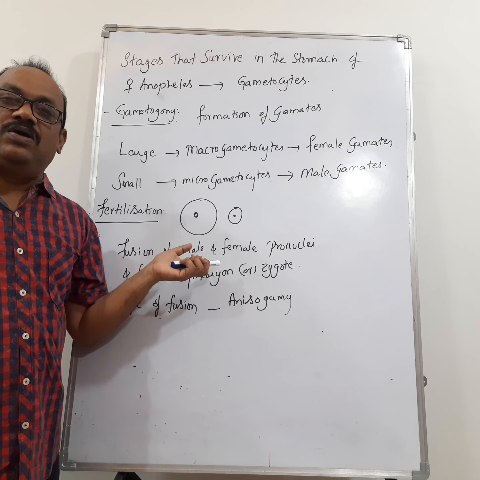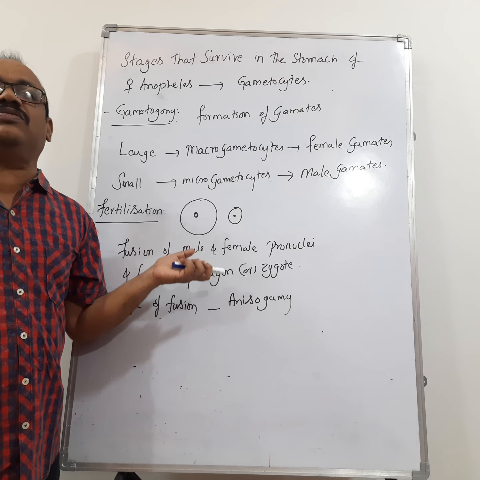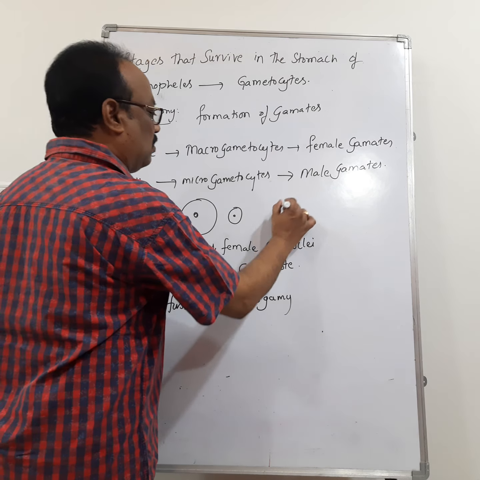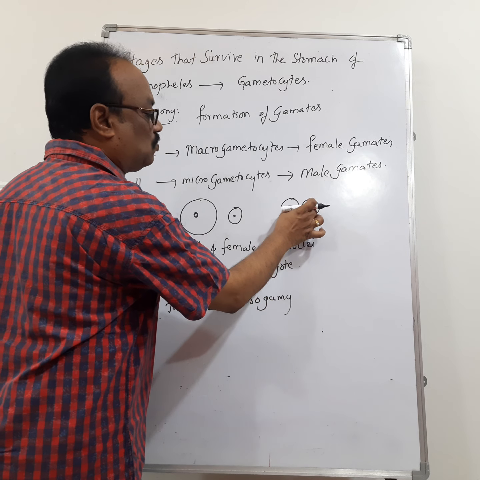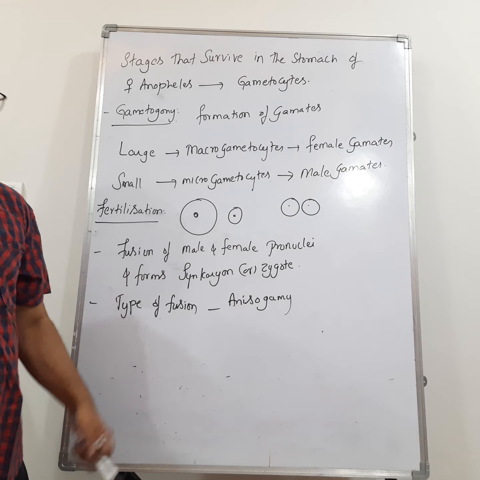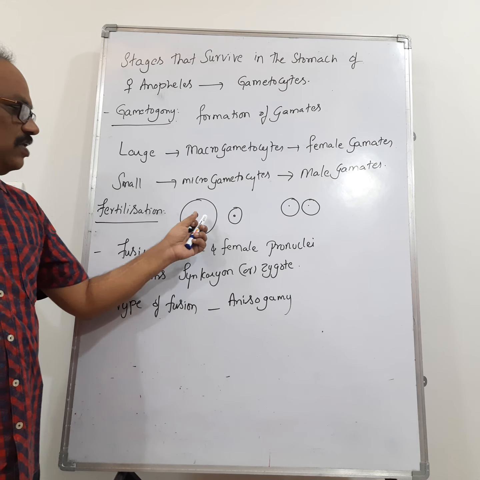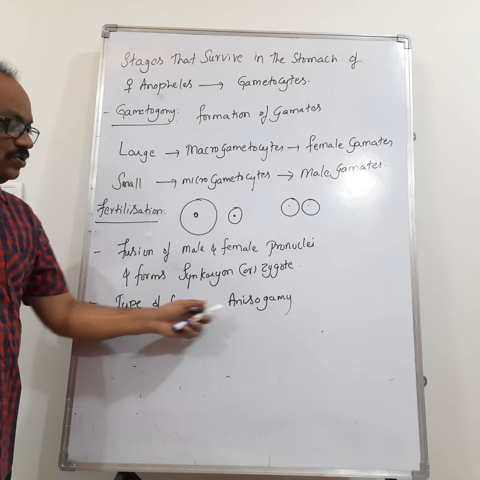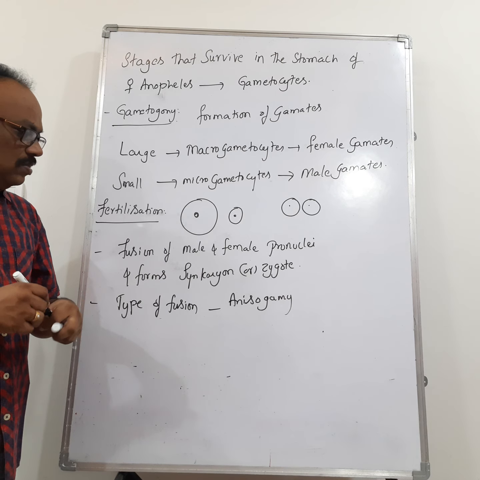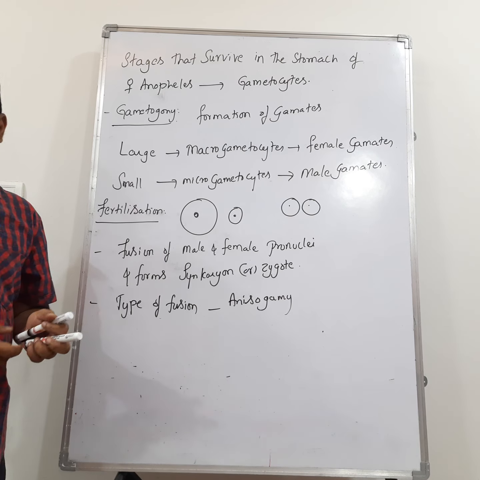Then what is meant by isogamy? Isogamy means fusion of similar gametes. Let us see. This is the same size and this one is also the same size. If the nuclei of these two fuse, then we call that one isogamy. And this one is called anisogamy. So this type of fusion is called anisogamy. Let us see in the continuation what will happen now.